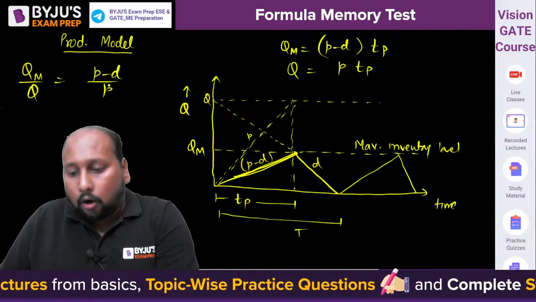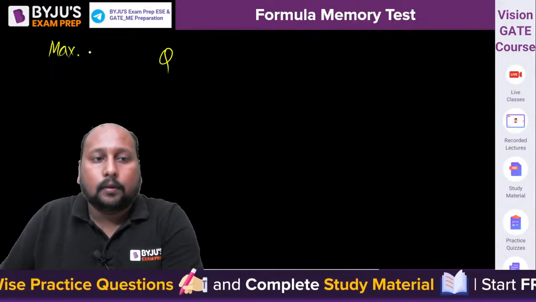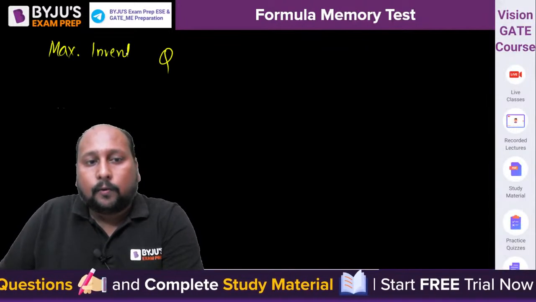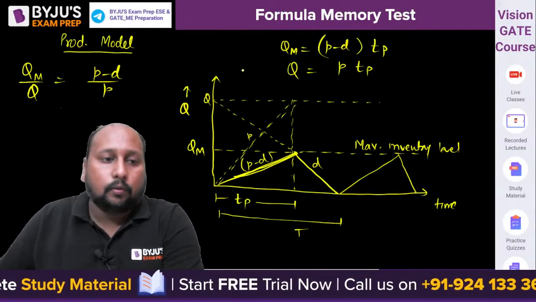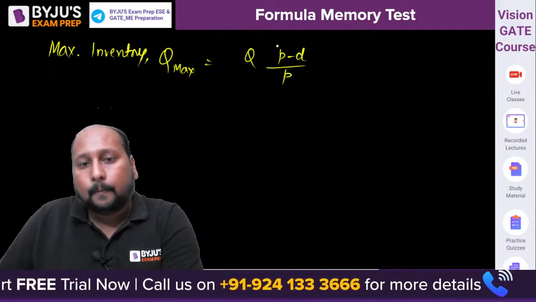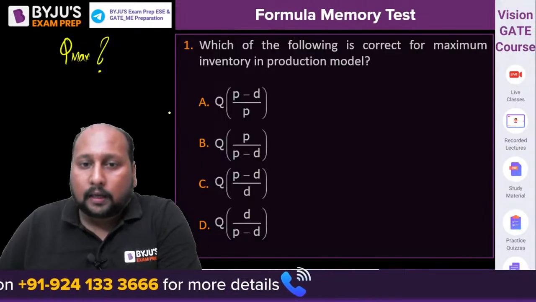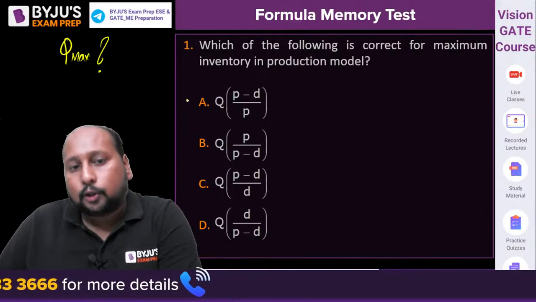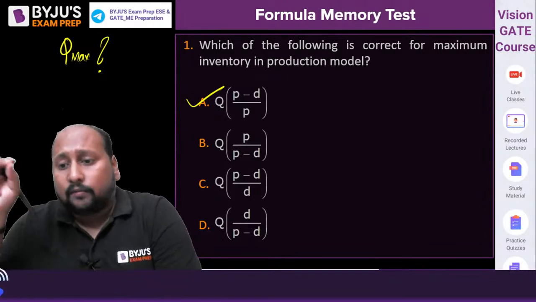by P, or else we can say the maximum inventory level, that is Q max, is equal to Q into P minus D by P. Okay, Q into P minus D by P, and from here which option do we get? Option A is the correct answer. Option A. Look, this causes a lot of confusion.